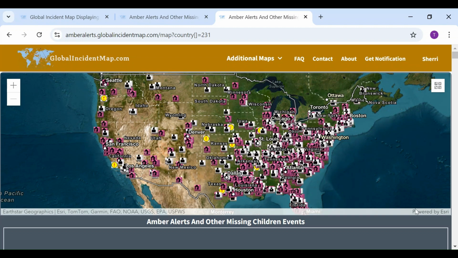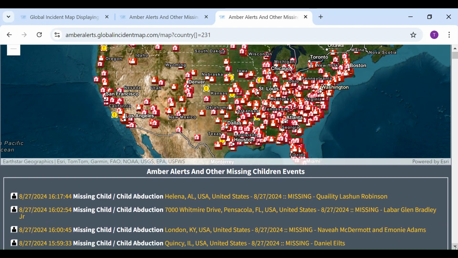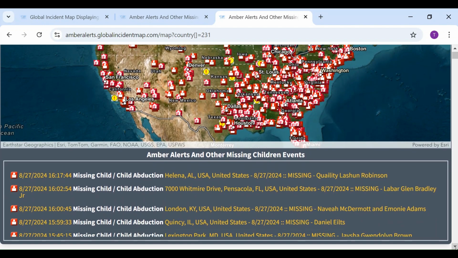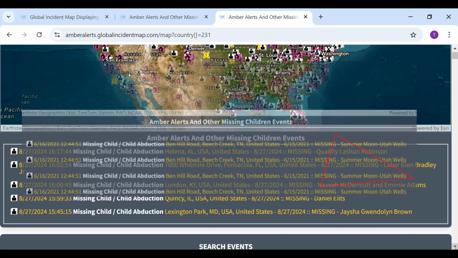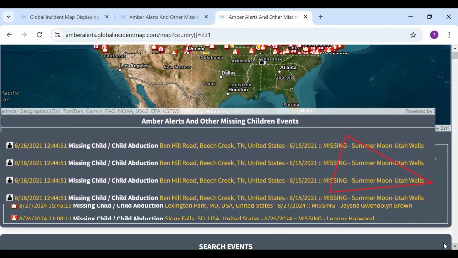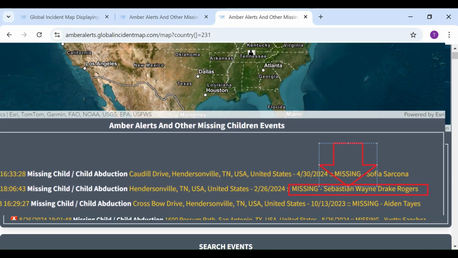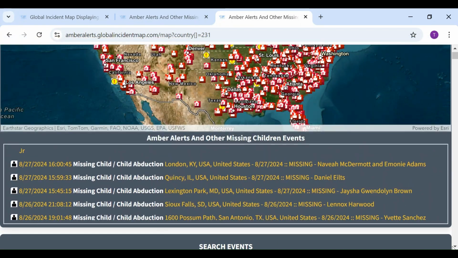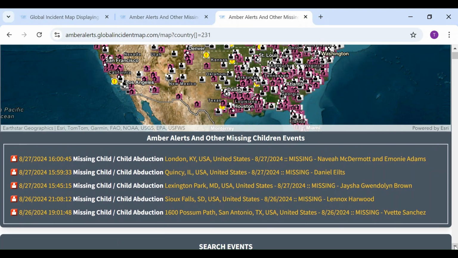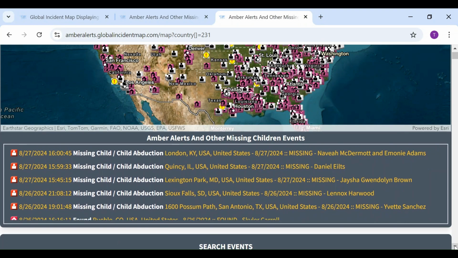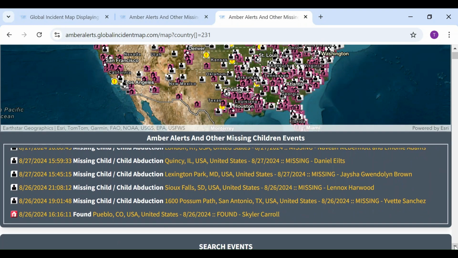Look at all those blinking dots on the map. Here I added in the listing for two popular cases on YouTube right now, Summer Wells and Sebastian Rogers' Amber Alert listings. These are kids, missing kids from all over the United States. Florida, Kentucky, Maryland, Texas, South Dakota. The list goes on and on, in every state, with real-time updates.